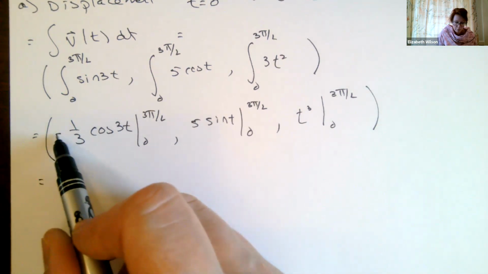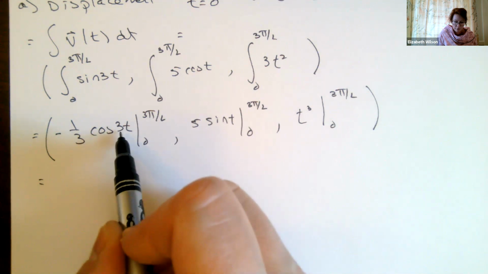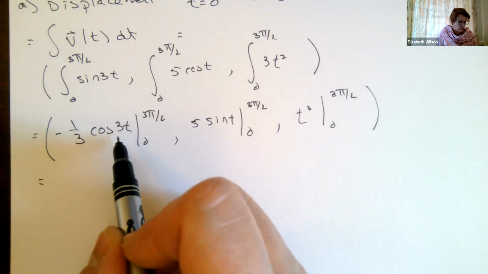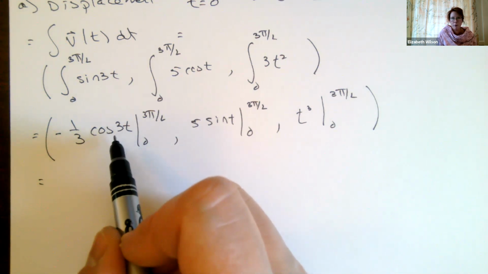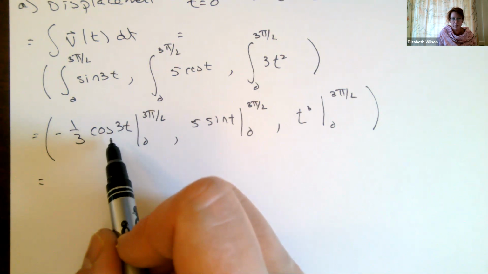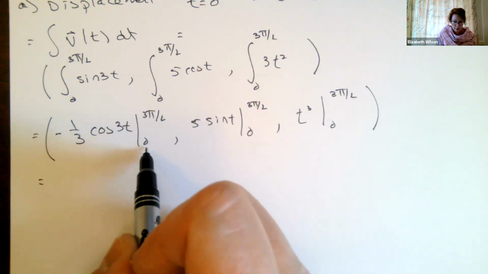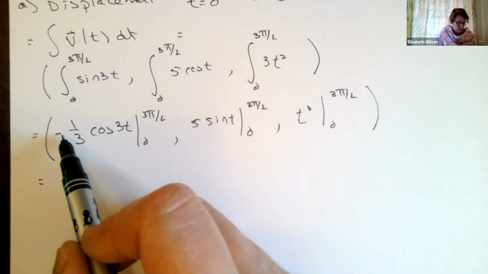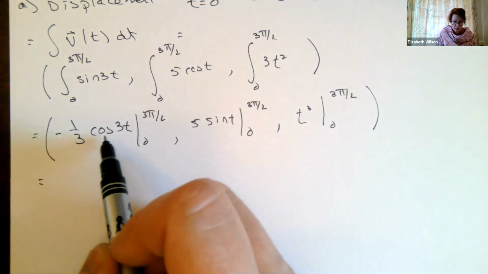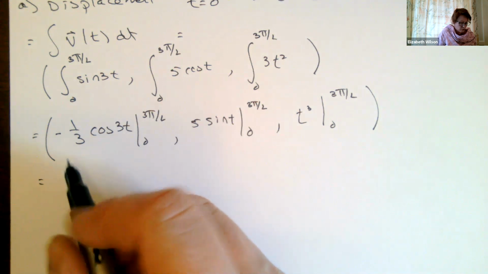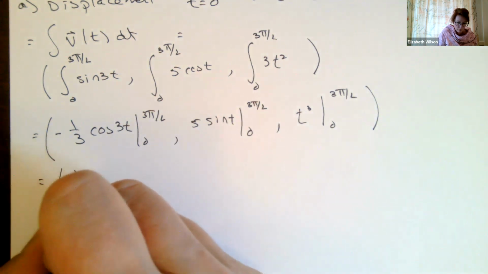So this is going to be minus 1/3 cosine of 3 times 3 pi over 2. Well, any multiple of 3 pi over 2 is going to give me a 0 for cosine, right? Then minus a minus, right? Plus 1/3 cosine of 0. So this is just going to be 1/3.